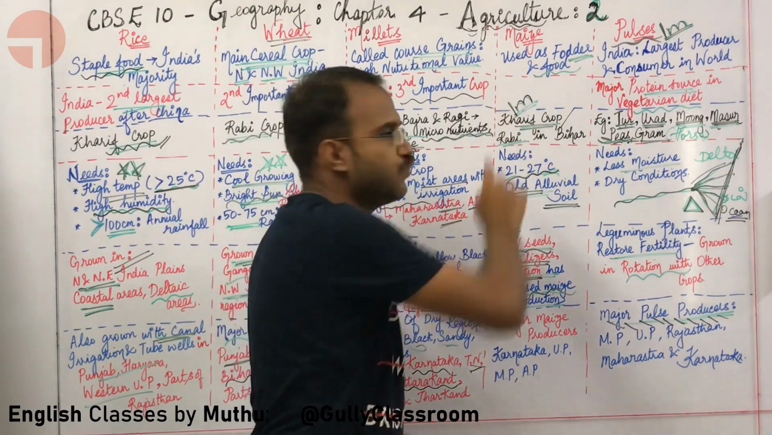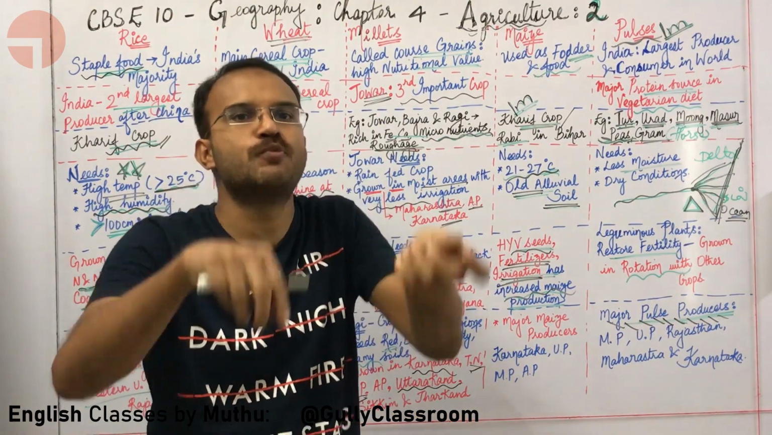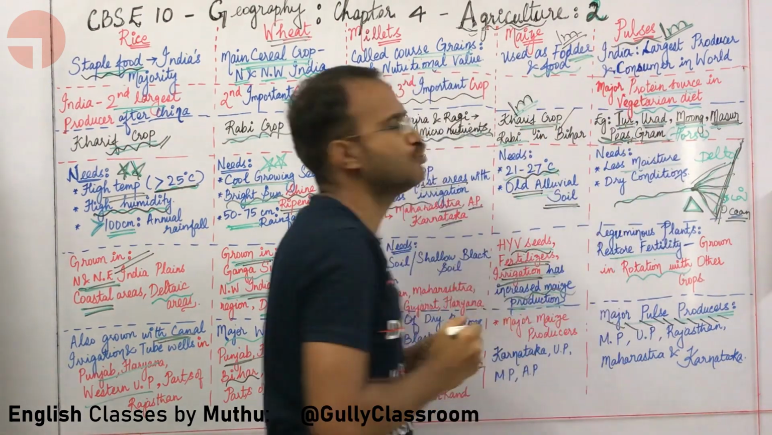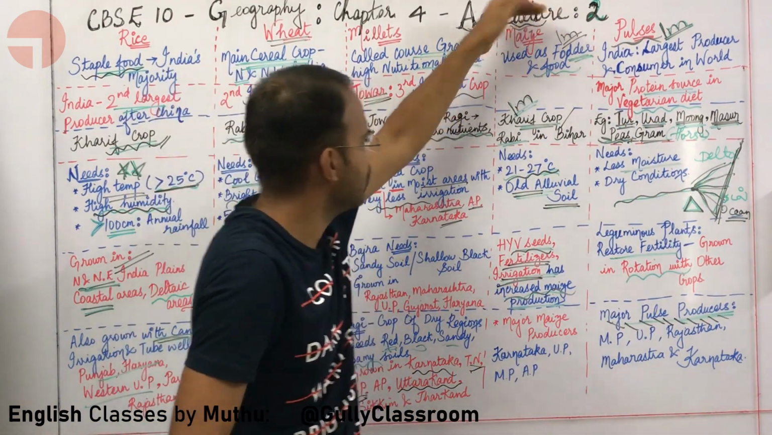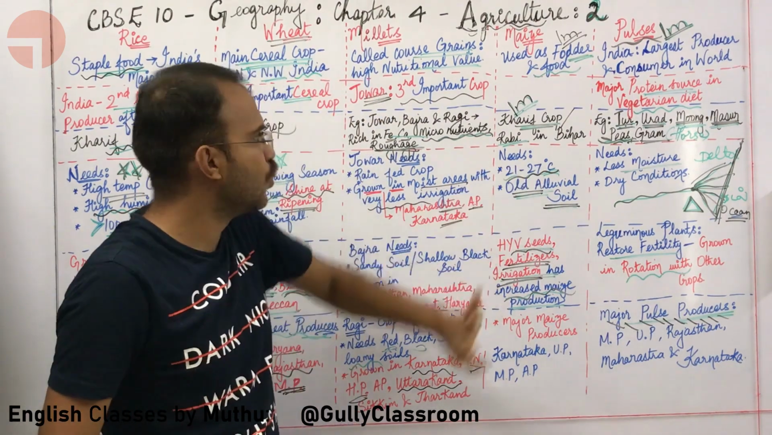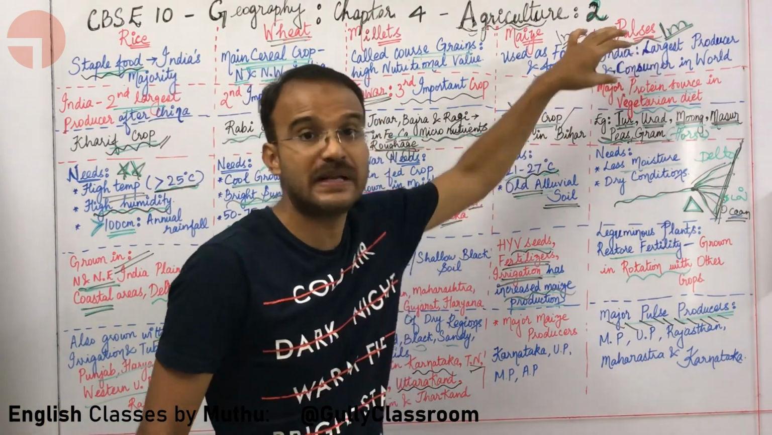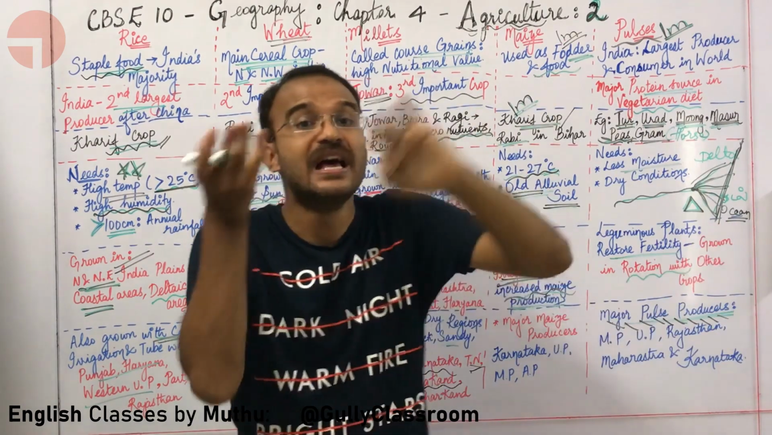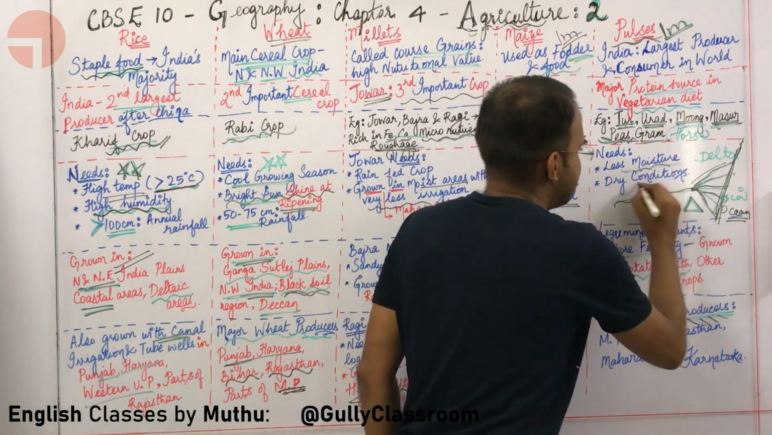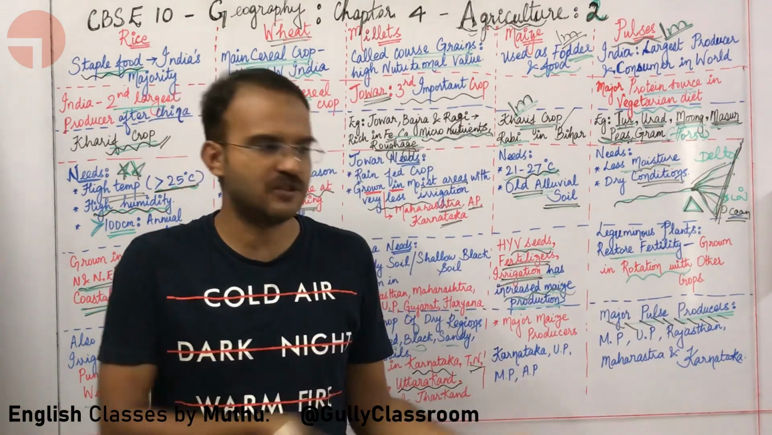Maize: food and fodder. Which cereal is used both as food and fodder? Important, 1 mark. Maize. It needs 21 to 27 degrees centigrade and it is grown in old alluvial soil. What about pulses? India is the largest producer of pulses and the largest consumer of pulses. Also, it needs less moisture, dry conditions, and it is a leguminous plant.